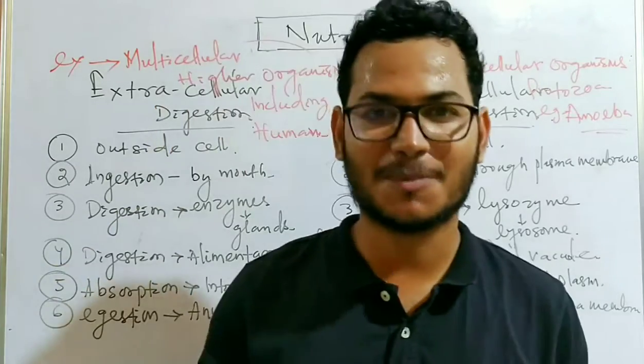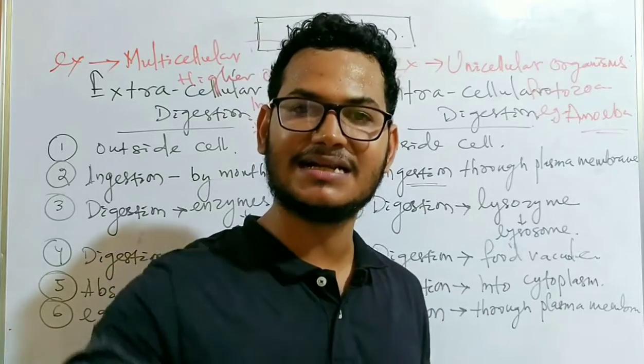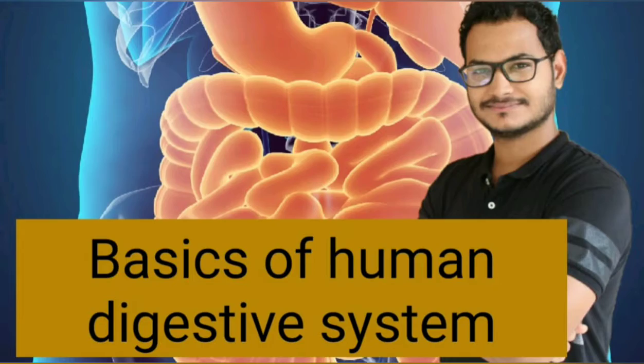So this is all about the basics of nutrition. In the next videos, we will talk in detail about the human digestive system.